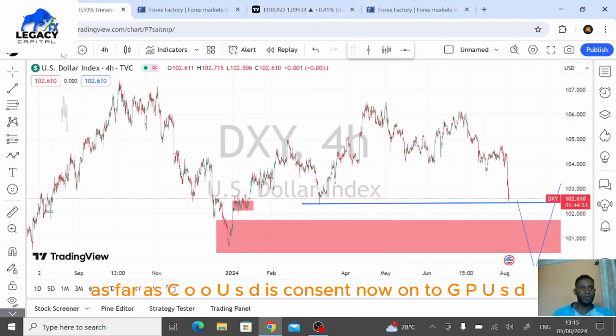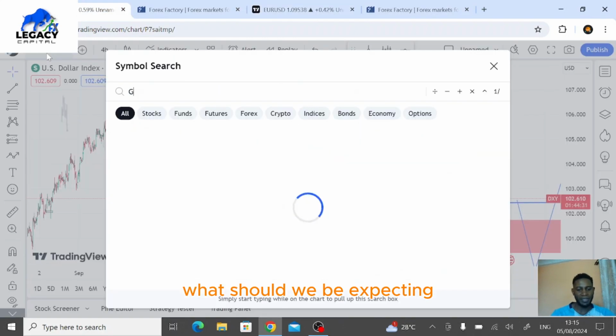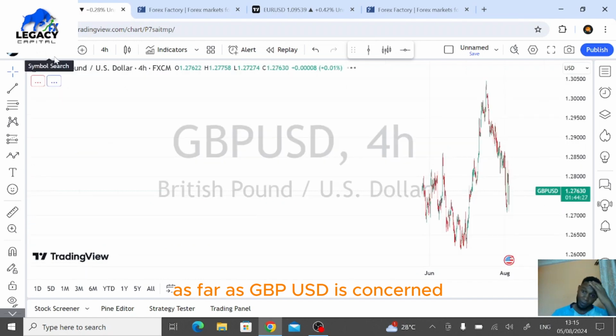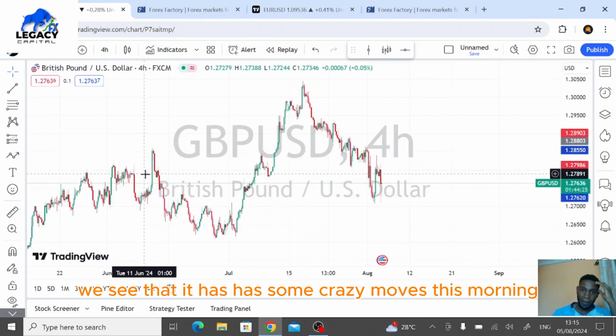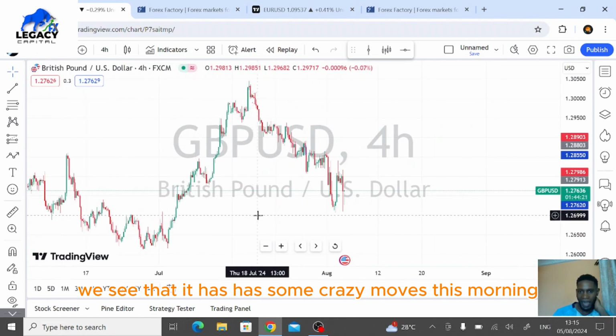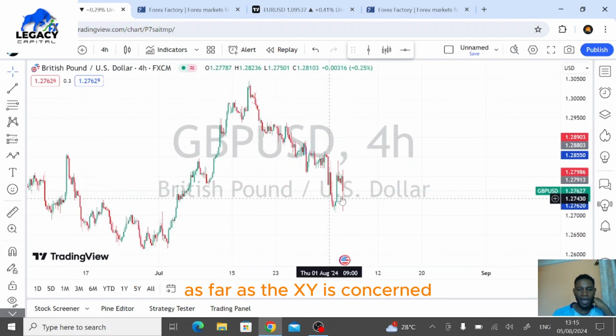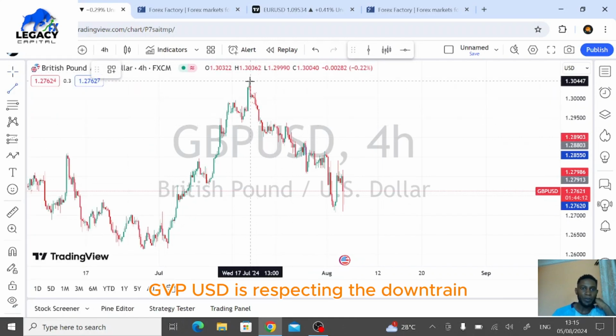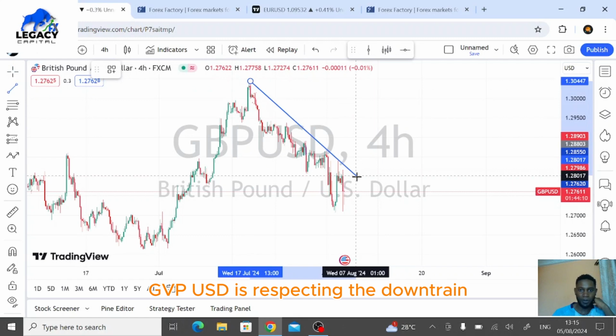Now on to GBPUSD. What should we be expecting as far as GBPUSD is concerned? We'll see that it has had some crazy moves this morning. DXY is also respecting the downtrend, and GBPUSD is respecting the downtrend.